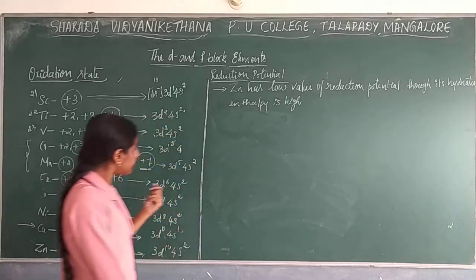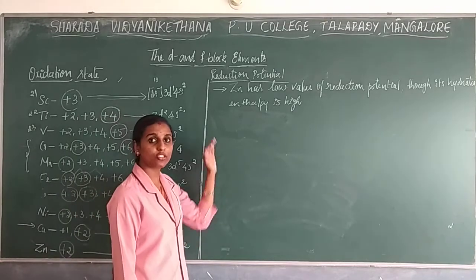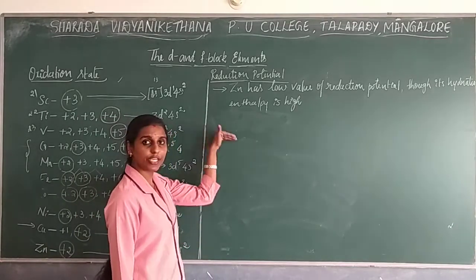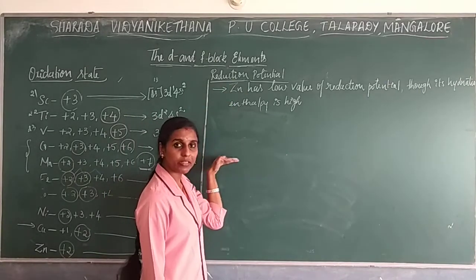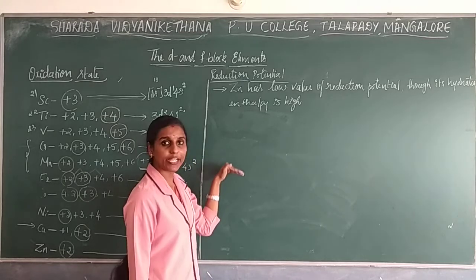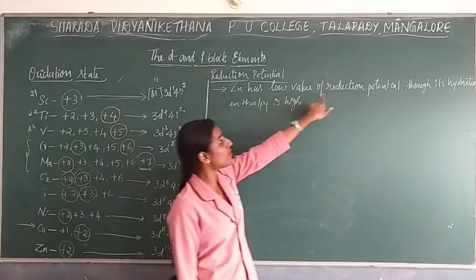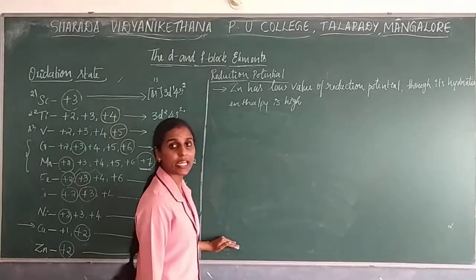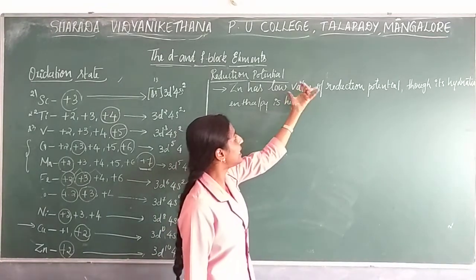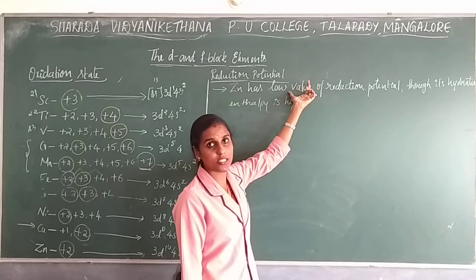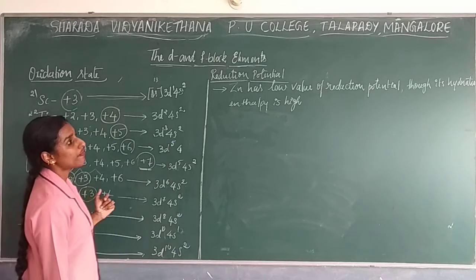When you compare with other elements, this zinc, as you have seen in electrochemistry, with negative values, 0, and positive values, its value comes around the middle, near to 0. It is a negative value, but it comes near to 0. In a sense, it shows a low value of reduction potential when you compare with the other elements, right? So though it has high hydration enthalpy, why is it showing a lower value of reduction potential? So this is the question. What is the answer that you have to write for this? See, zinc shows a low value of reduction potential.